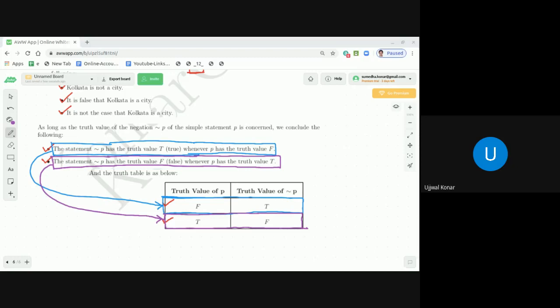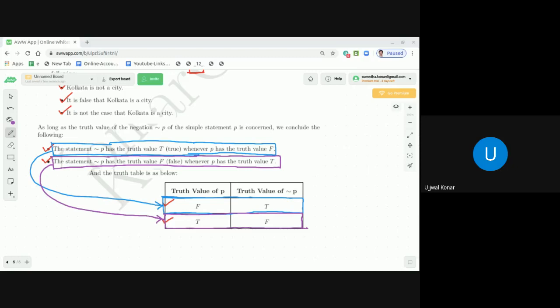In the next class, we will discuss the negation of compound statements. Then we will see the conditional statement, and then we'll discuss the contrapositive of a conditional statement and converse of a conditional statement. Then we will discuss the biconditional statement, and after that the quantifiers.